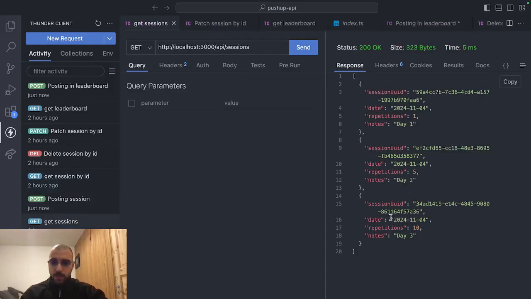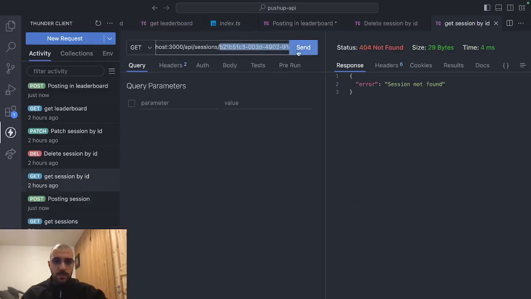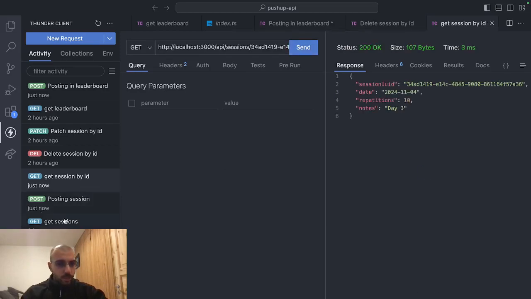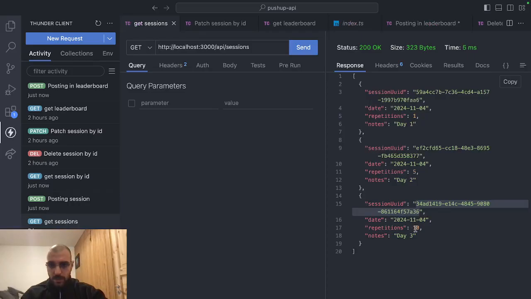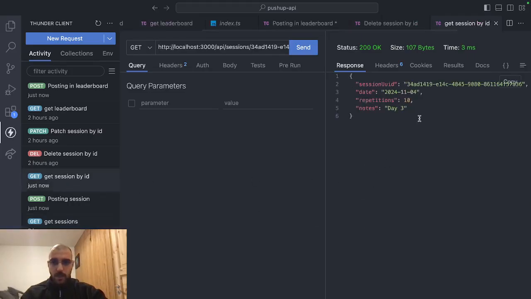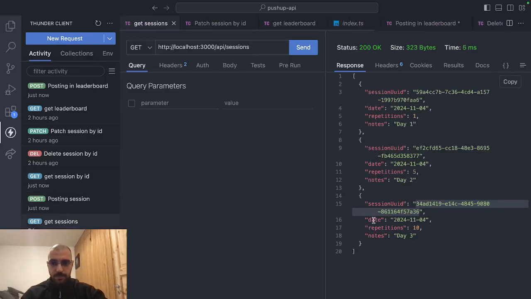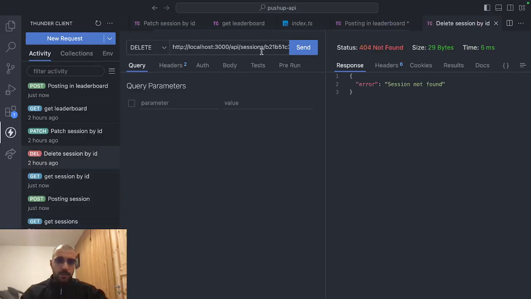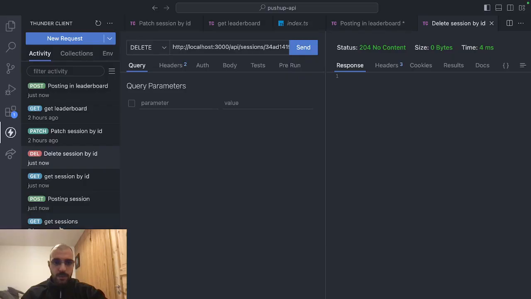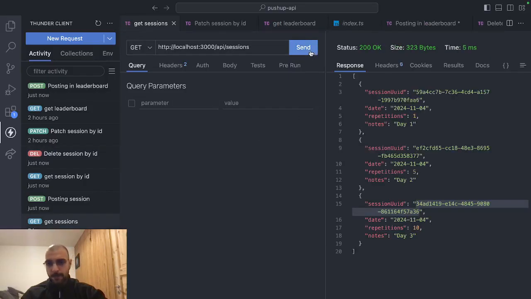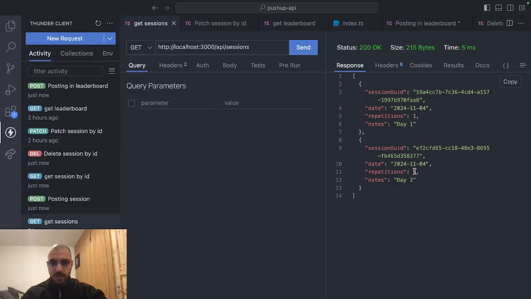Now that we have that, we can try to get a session by ID, which you would do with this. And clearly it works, because we took the UID from the third day, and we got that day, 10 repetitions. Also, if we try to delete that third day, we can also do that. So now if we try to get all sessions again, we only get the first and second day.